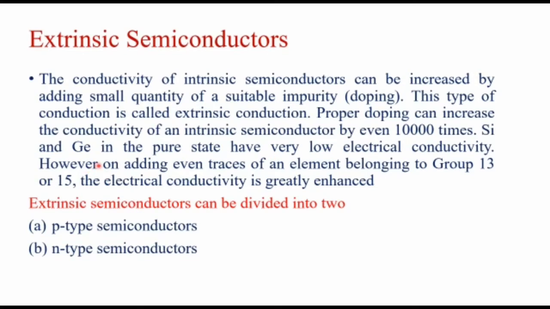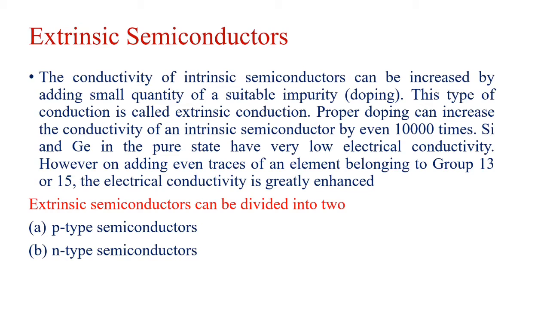Silicon and germanium in the pure state have very low electrical conductivity. However, on adding even traces of an element belonging to group 13 or 15, the electrical conductivity is greatly enhanced. So, when you are adding any external impurity, the conductivity will be enhanced. So, this type of conductors are known as extrinsic semiconductors.